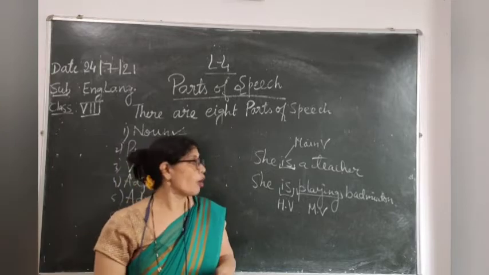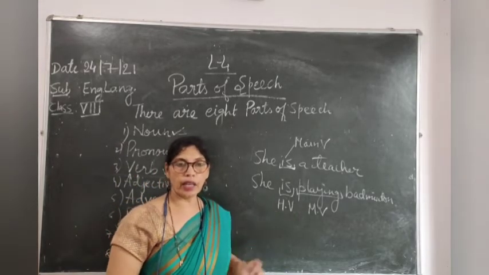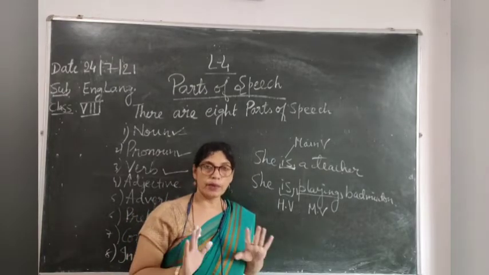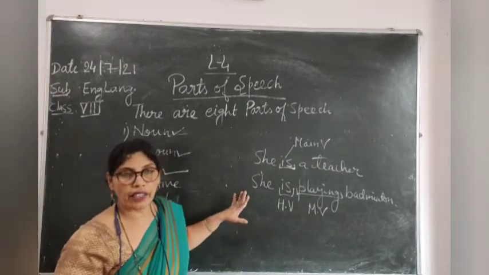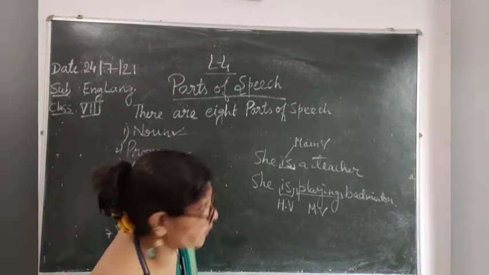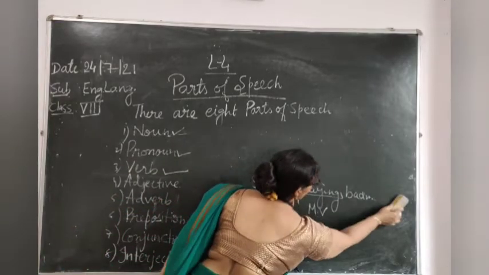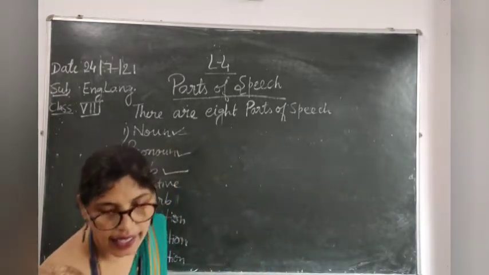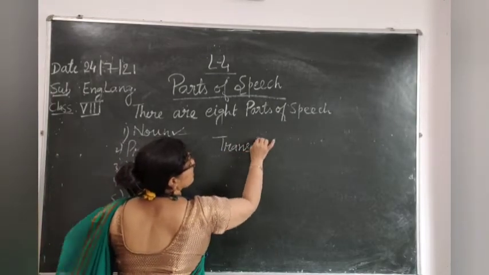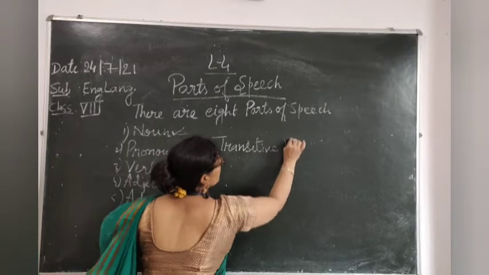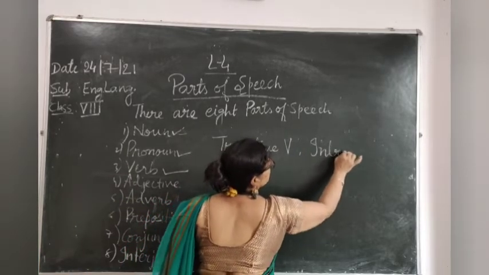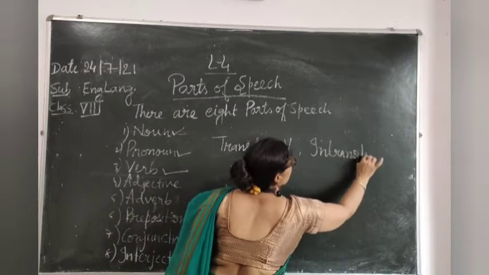How many types of verbs are there? It is divided into helping verb and main verb. You must be knowing now. You must identify what are helping verbs and what are main verbs. Okay. Now again, verb is also divided into two parts. The first is transitive verb, and the second is intransitive.